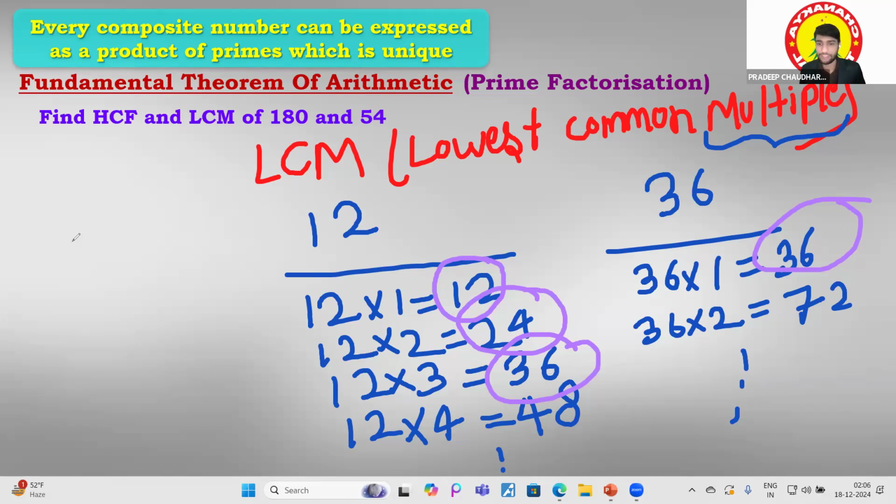So what is the lowest between them? This is a multiple of 12 and this is a multiple of 36. Is it the lowest? Yes, it is the lowest. It is the common between them. Yes, it is common between them. So this concept is called the LCM concept basically.